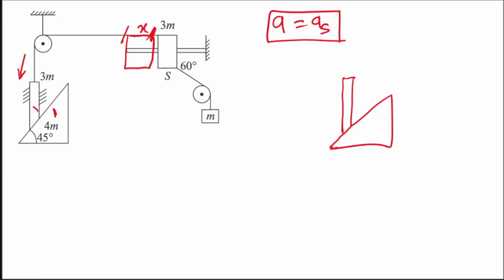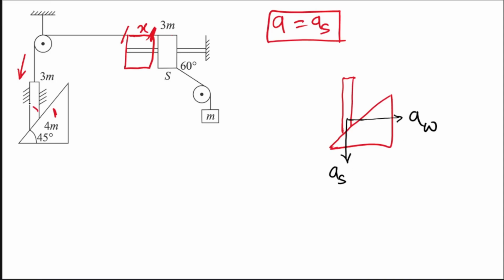Then it will have only vertical motion. So let's say its vertical acceleration, we have already taken that to be a, and that is equal to AS, right? So I am writing it as AS, and let's say this wedge is going in this direction with acceleration AW, the acceleration of the wedge. How will this AS and AW be related?